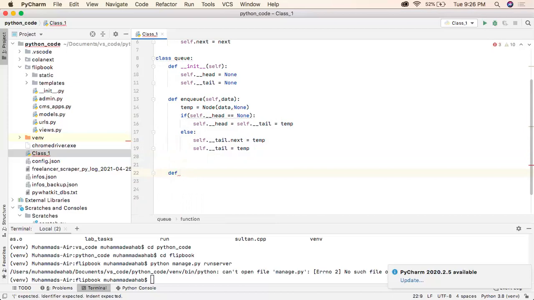If I want to access the top element, I will just return head dot data part.